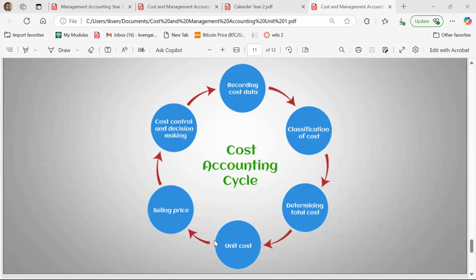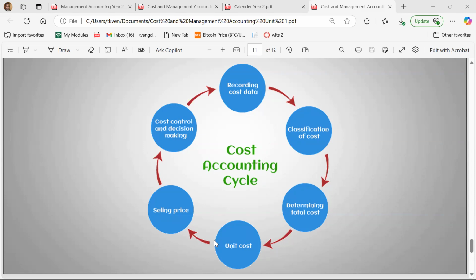But that is not useful for you as a manager to know that the total cost was 3 million rand for you to produce all of the laptops that you produced. But you want to know for each specific item, for each specific can of baked beans, for each specific laptop, for each specific 2 kg bag of rice, what was the unit cost? Then once you've done that, you can now go into pricing. What is the price that you can then put? Because you want your price to be above the cost. And then you can also decide along the way, how do you manage the cost of the organization so that they do not increase unnecessarily and thereby affecting the cost of your organization?